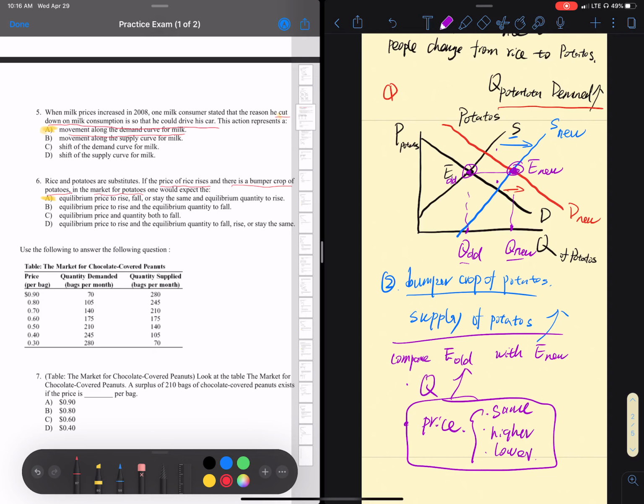Okay, so we go back to the question. The equilibrium price could rise, fall, or stay the same, but the quantity will go up. Okay, so that's why A is the answer.